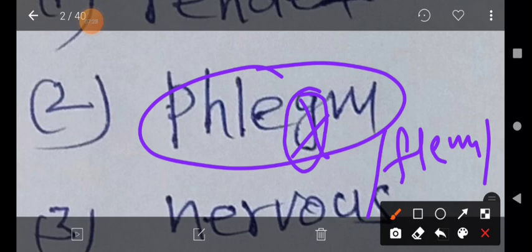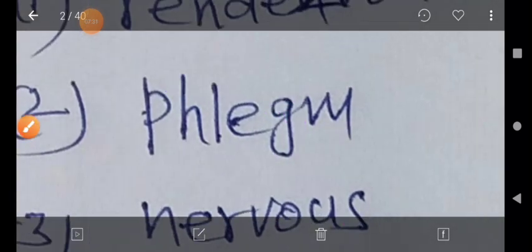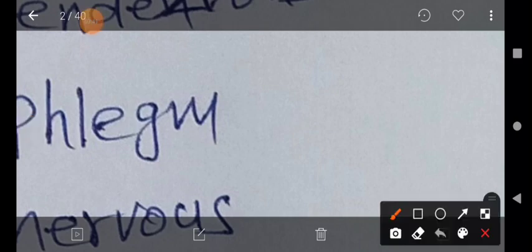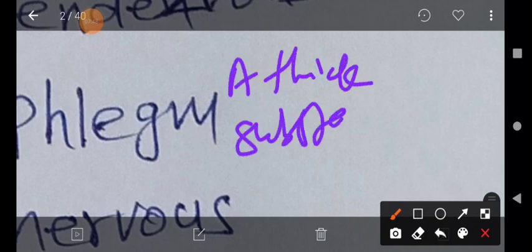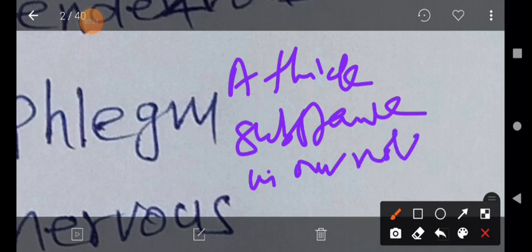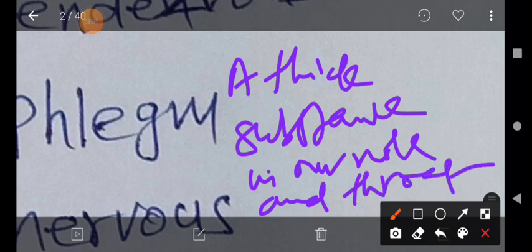Phlegm. What is the meaning of phlegm? Phlegm means a thick substance in our nose and throat. That is called phlegm. It is produced when you suffer from a cold. A thick substance in our nose and throat is called phlegm.